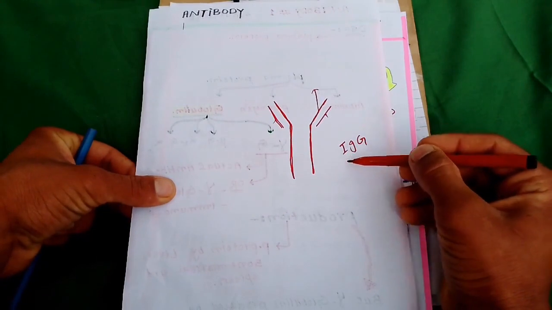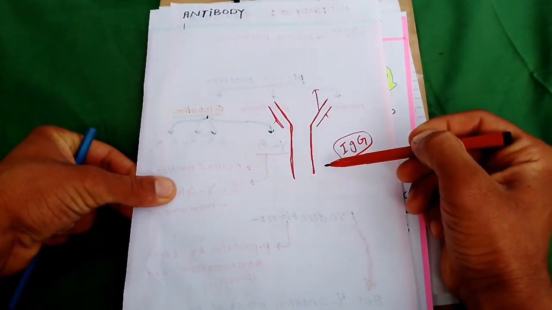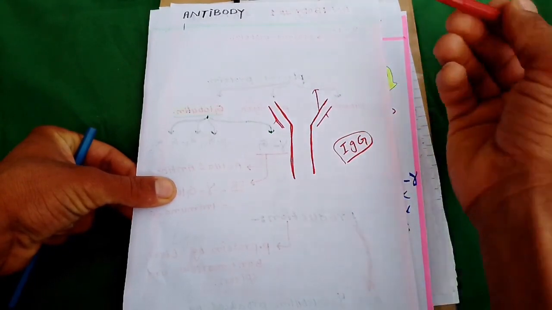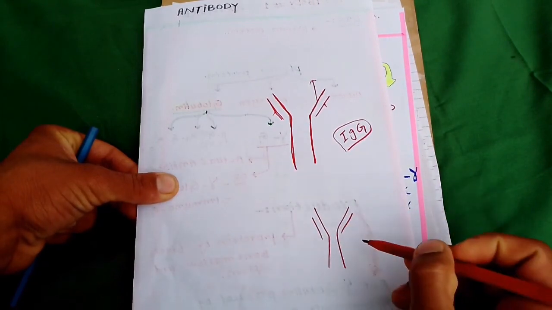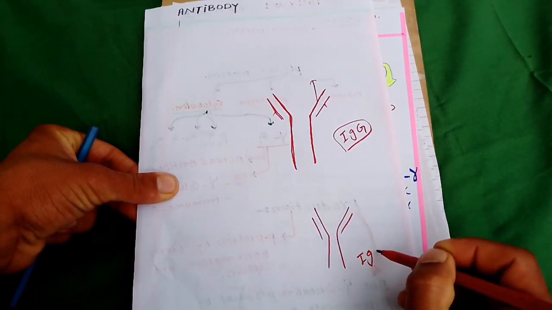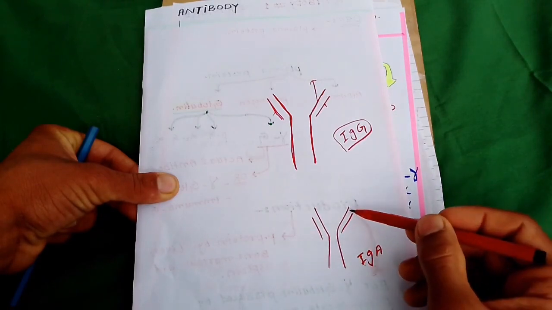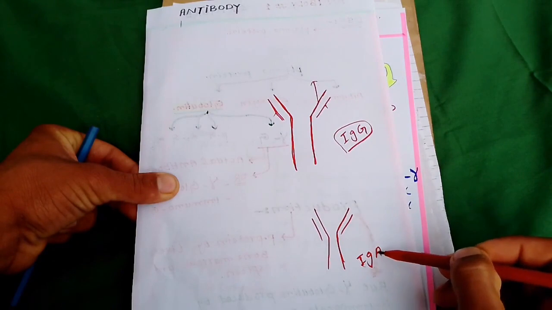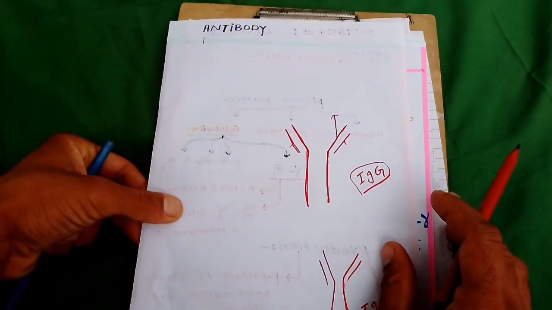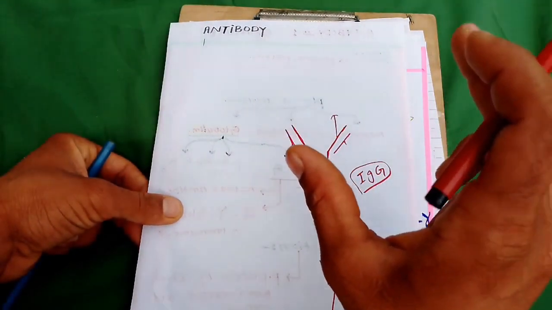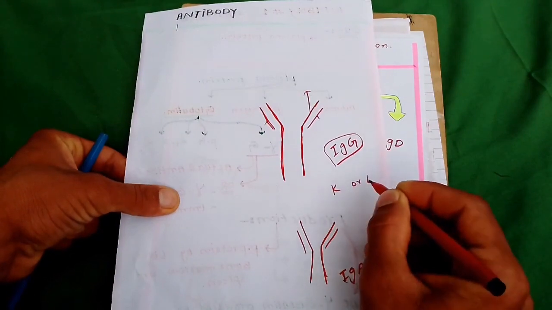Suppose this is the IgG, immunoglobulin G, which has gamma as heavy chain. This is another antibody, IgA. Why is it called IgA? It is called IgA because the heavy chain there is alpha. What is the role of the light chain? Light chains are of two types. It may be kappa or lambda.